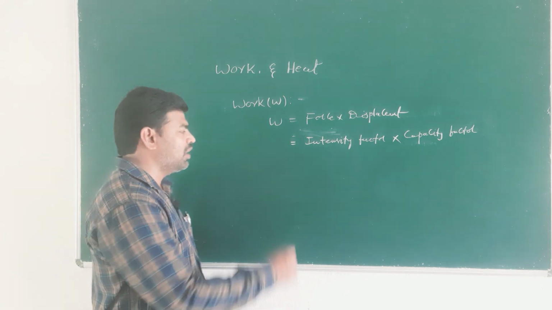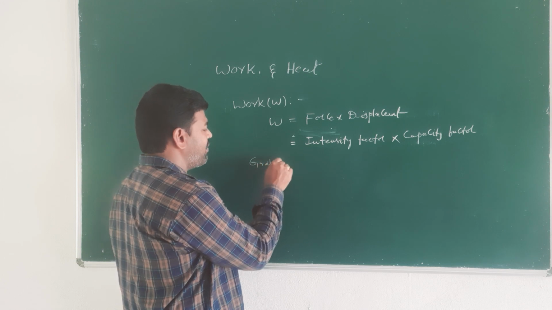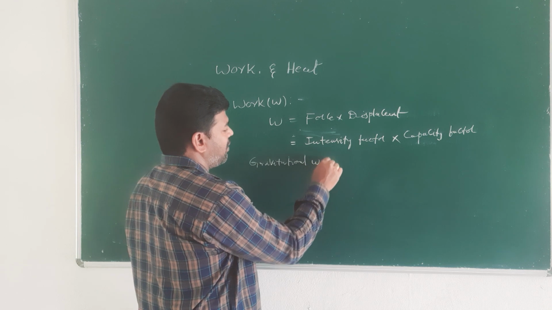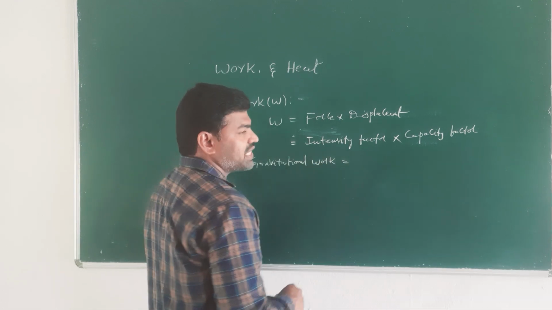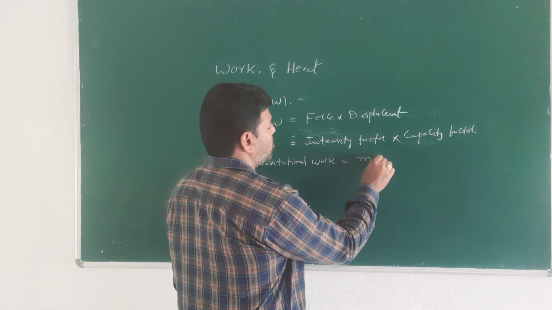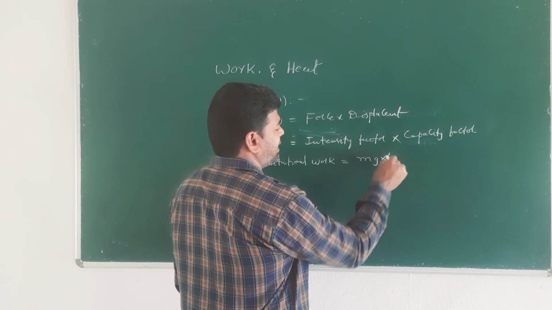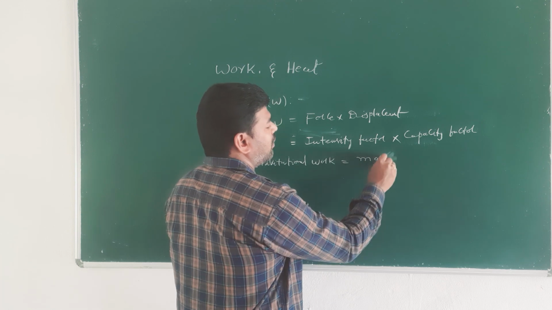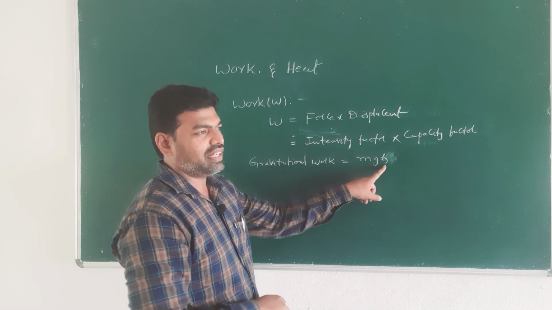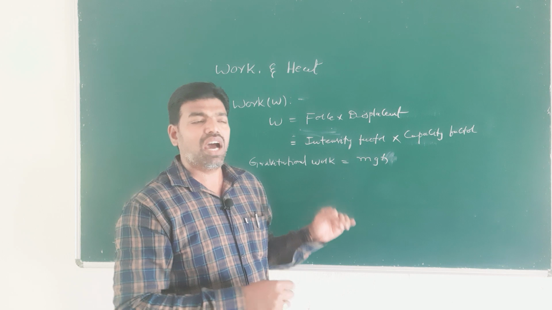For example, gravitational work. In gravitational work, the intensity factor is mass into gravity, and the capacity factor is the height that changes, that is mgh, where h is the capacity factor.